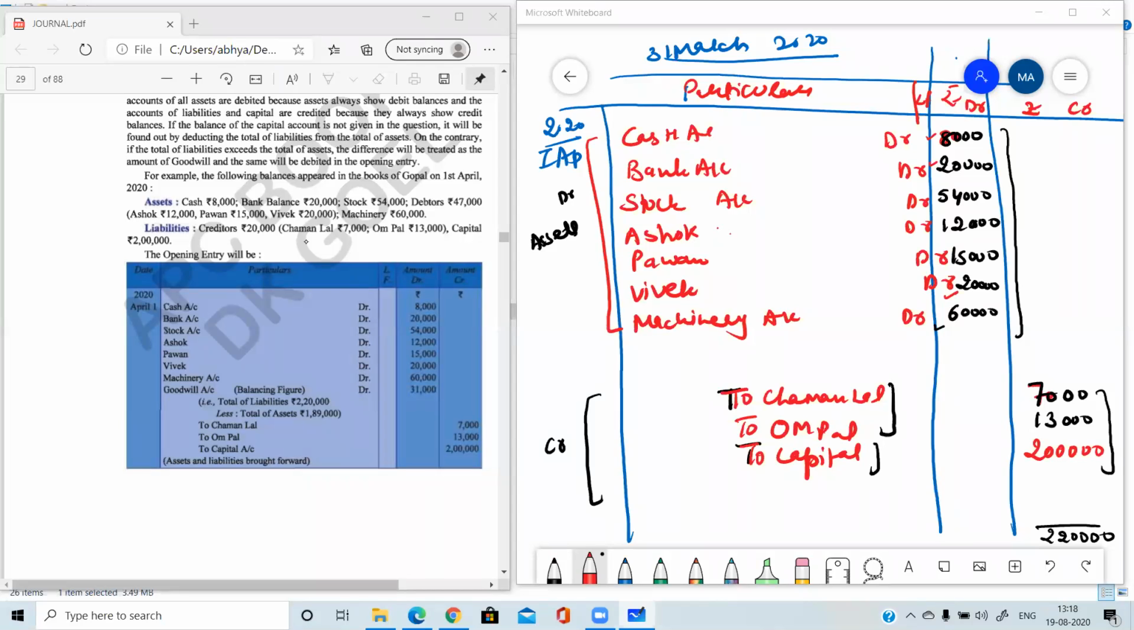So first of all, you have to just do the totaling of all the assets. I have already done the totaling of liabilities, 2,20,000. So what is the totaling of assets? Yes, please tell me.